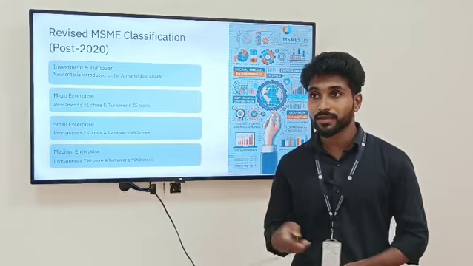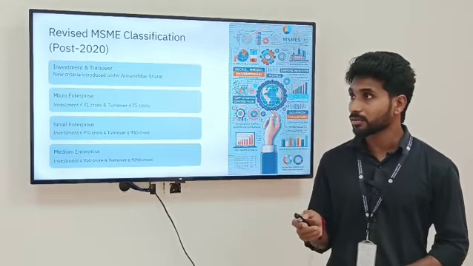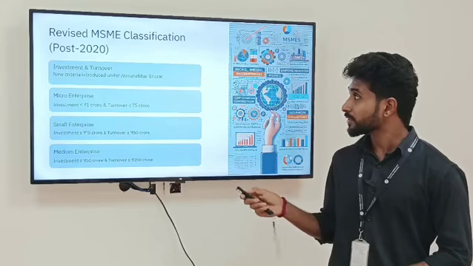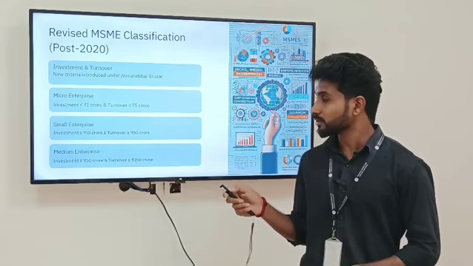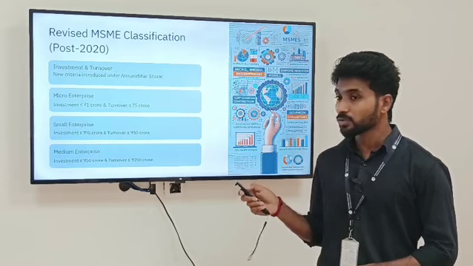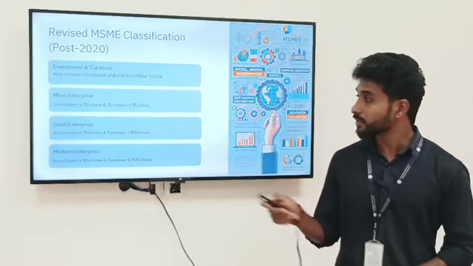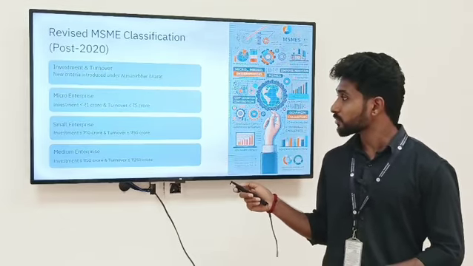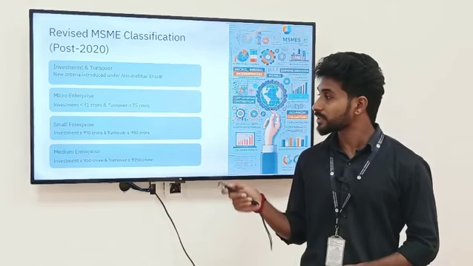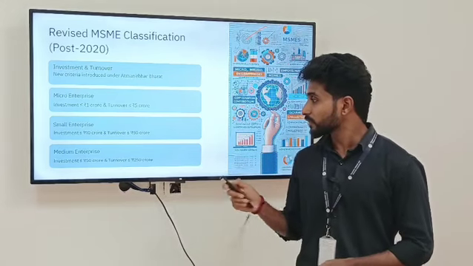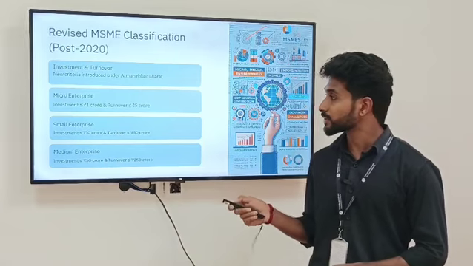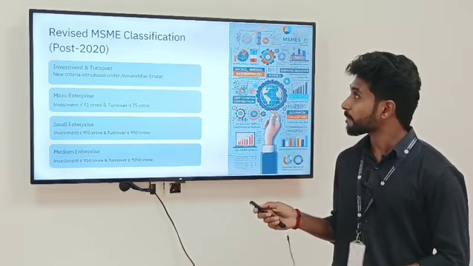Because of this, they revised the classification. They added the turnover criteria. The new criteria was introduced under Atmanirbhar Bharat. The investment up to 1 crore and turnover up to 5 crore is classified as micro enterprises. Investment up to 10 crore and turnover up to 50 crore is classified as small enterprises. The investment up to 50 crore and turnover up to 250 crore is classified as medium enterprises.